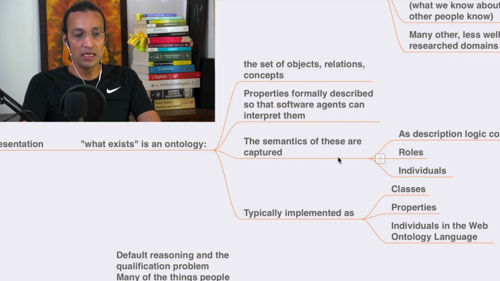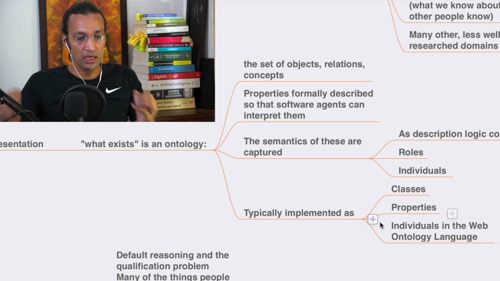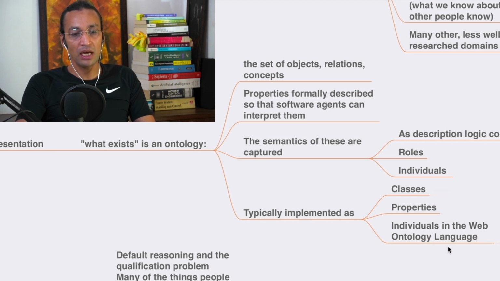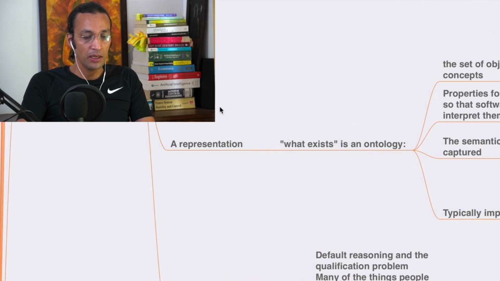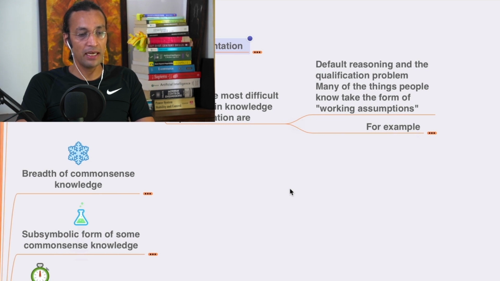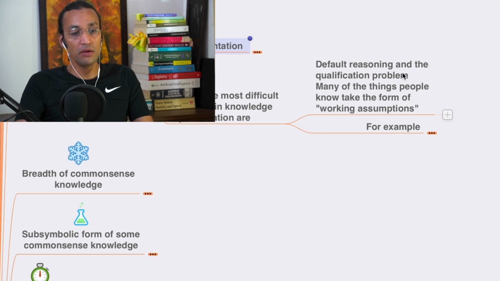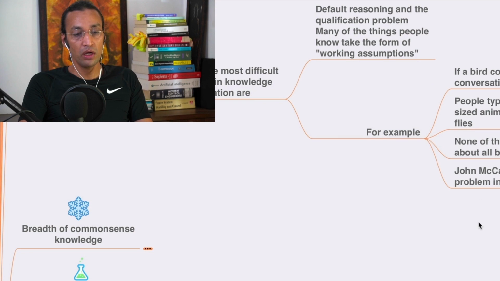Okay, the semantics of these are captured as description logic: concepts, roles, individuals, typically implemented as classes, properties, individuals in the Web Ontology Language. Okay, so this is the representation of knowledge. And then among the most difficult problems in knowledge representation are default reasoning and the qualification problem. Many of these problems take the form of working assumptions.